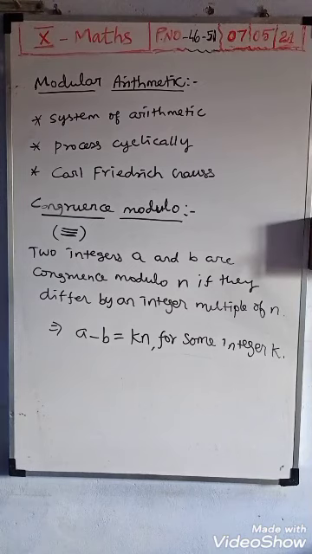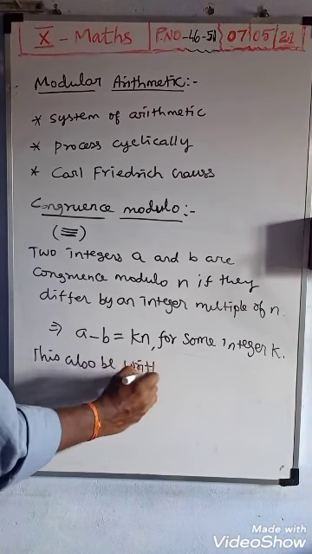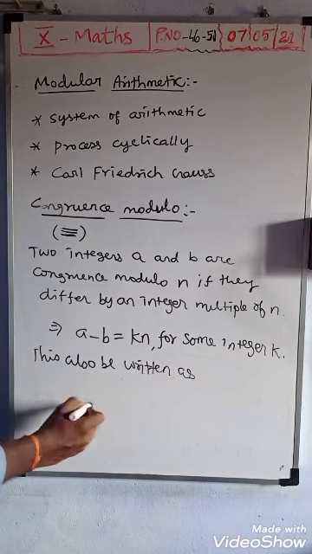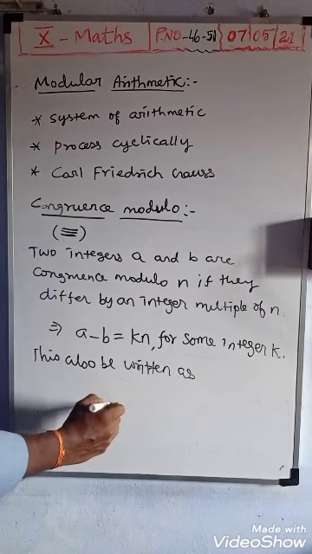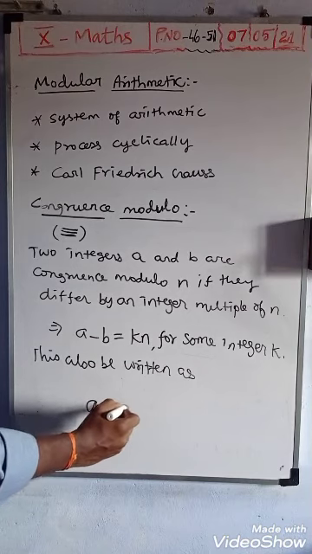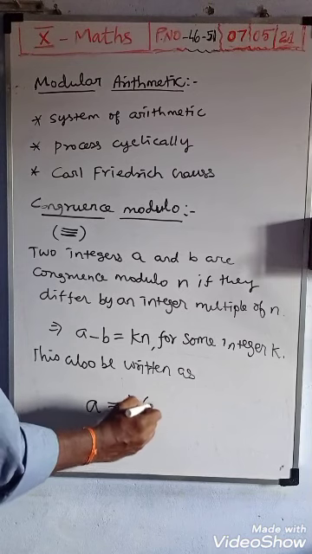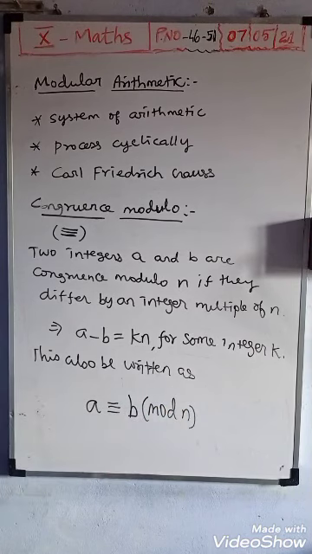This can also be written as a is congruent to b mod n, where mod is the short form of modulo.